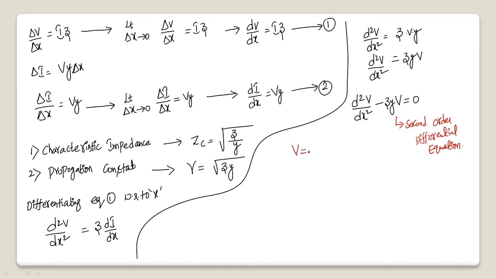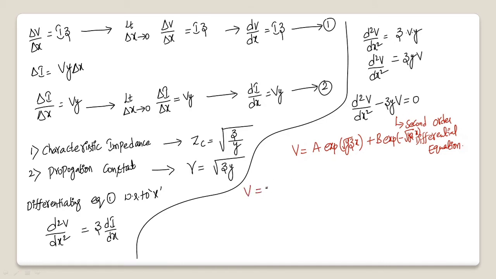So v can be written as a into exponential of root yz into x, plus b into exponential of minus root yz into x. This is the solution for this differential equation. Let me write it again.